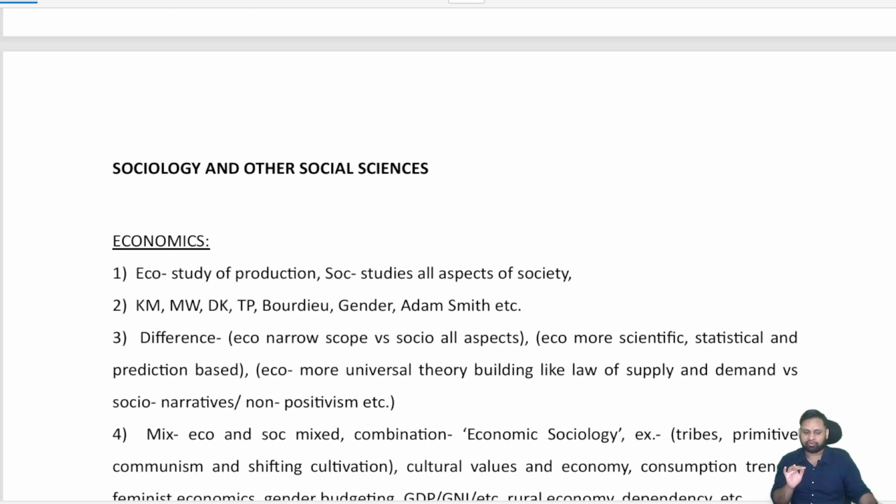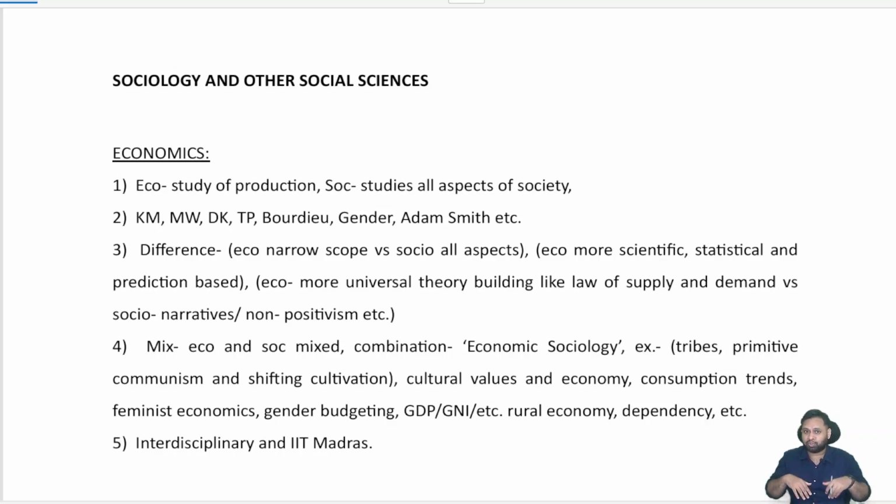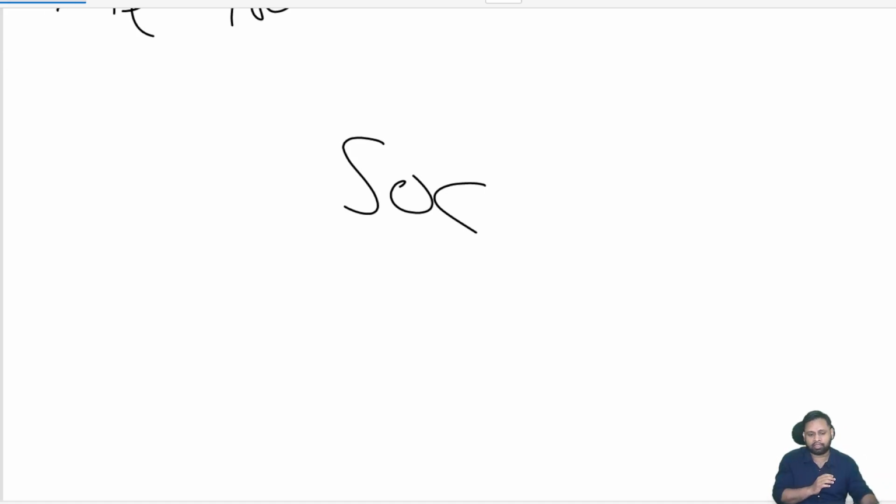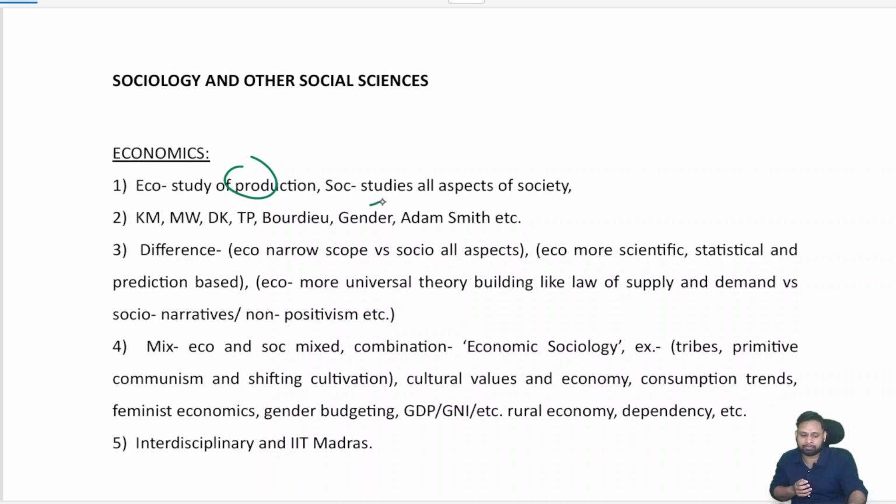So you have to understand that when we discuss sociology, always keep it simple for exam writing. Always keep the social as the umbrella framework. Social is a complete study of society. Economics is about the study of production and the market. Politics, in conventional terms, is the study of state and government. In simple terms, sociology is the study of everything in society. Social is the umbrella framework. From an answer writing perspective, sociology is the study of all aspects of society.